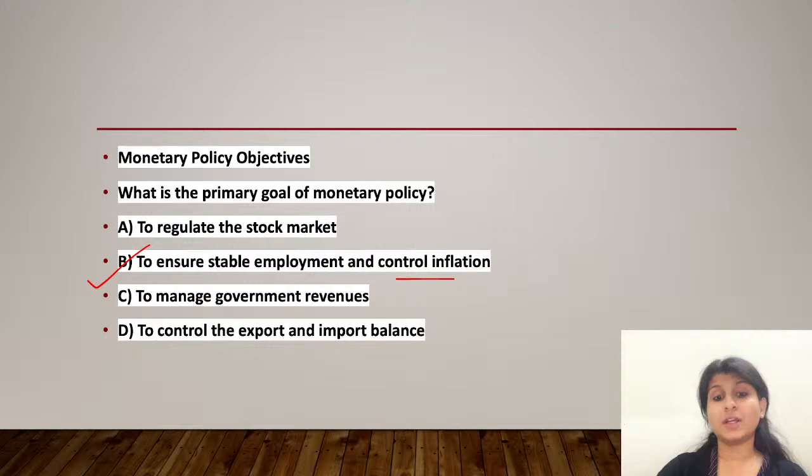Okay. Then option C, to manage the government revenues. The primary role of fiscal policy is to manage the government revenues, not monetary policy. Fiscal policy involves government spending and taxation decisions. Then option D, to control the export and import balance, is more closely related to trade policy and currency exchange rate policy. Although monetary policy can influence these indirectly through its impact on the overall economy and currency values, but not directly.